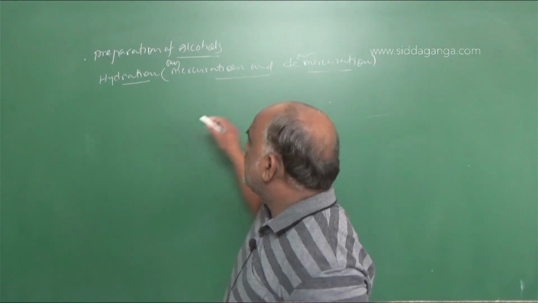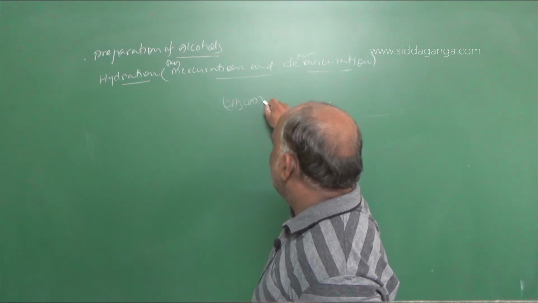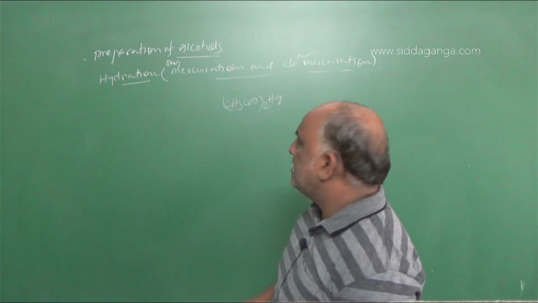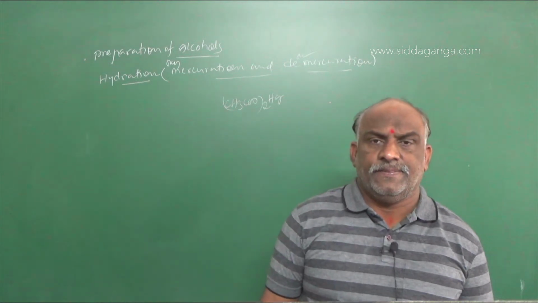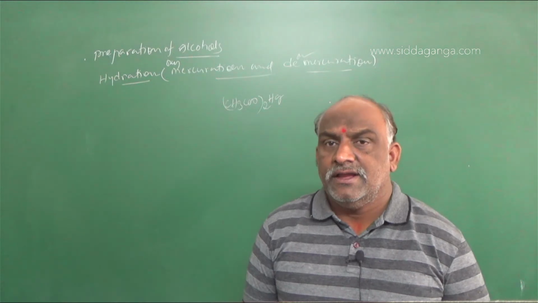So what is the acetate formula? You should go with acetate. CH3COO is called acetate, and when it is taken twice with Hg, this is called mercuric acetate. CH3COO taken twice, Hg.